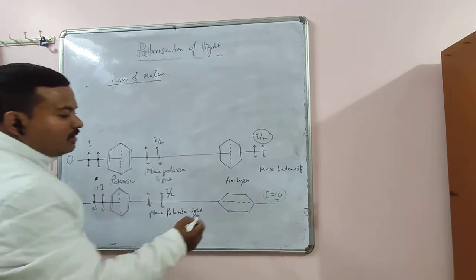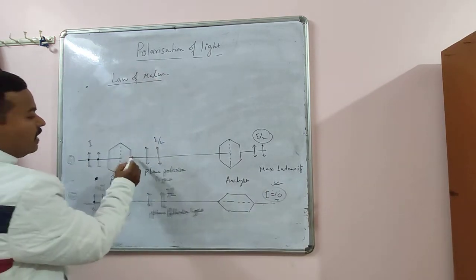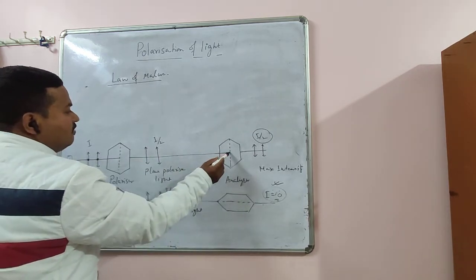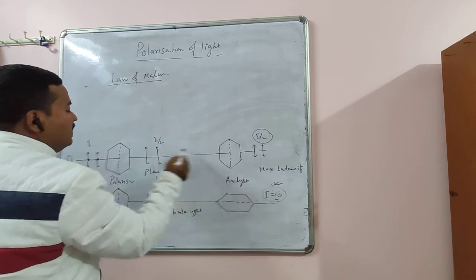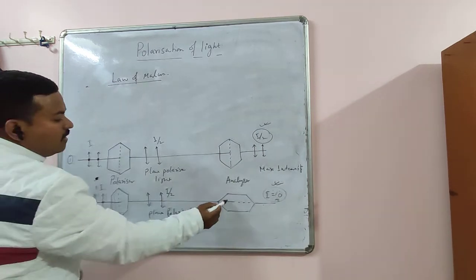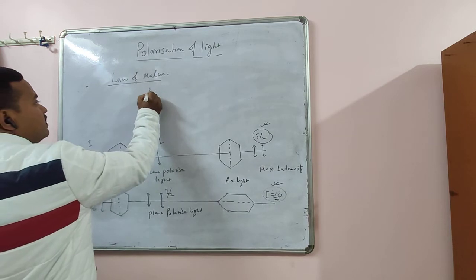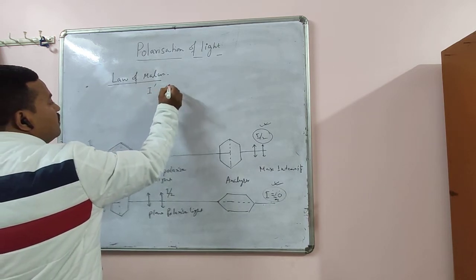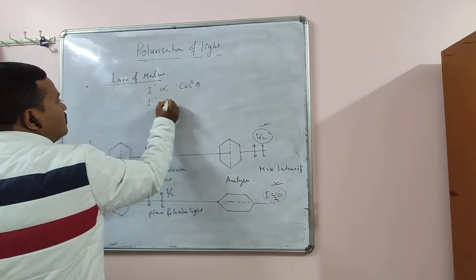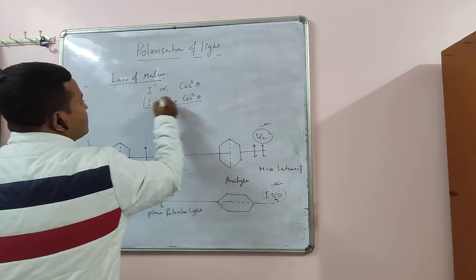What we have seen, the intensity of light transmitted through the analyzer depends on what? The angle between the plane of polarizer and analyzer. So here you see, if the angle between them is 0, means the axes are parallel, intensity is maximum. And if they are perpendicular, intensity is 0. So you can say that intensity of light transmitted through the analyzer is proportional to cos square theta, or it is equal to I naught cos square theta. So this is called law of Malus.